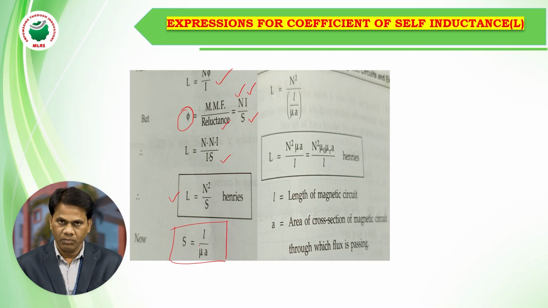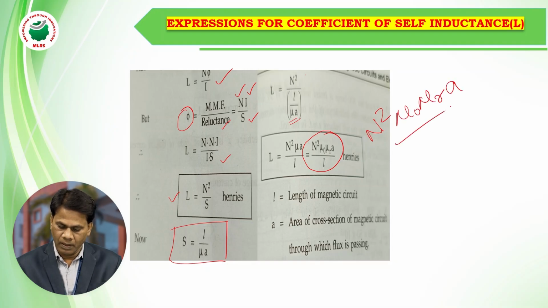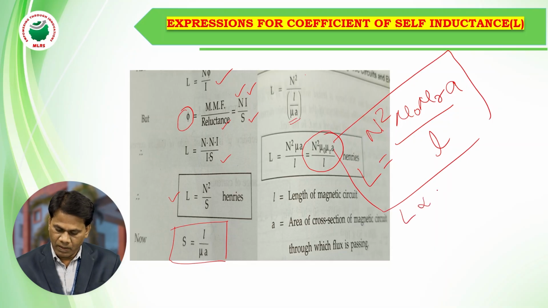By substituting in place of S, the reluctance, we are getting L is equal to N square by l by mu A. So finally we are getting N square mu naught mu r A by l. So that is nothing but self-inductance is directly proportional to the square of the number of turns in a coil, and proportional to the permeability of a magnetic circuit.